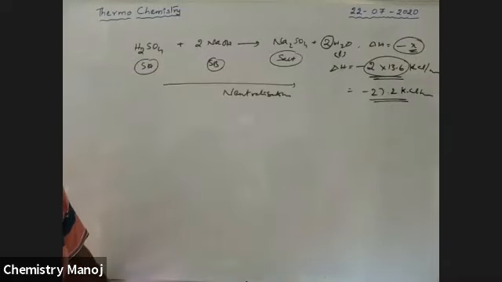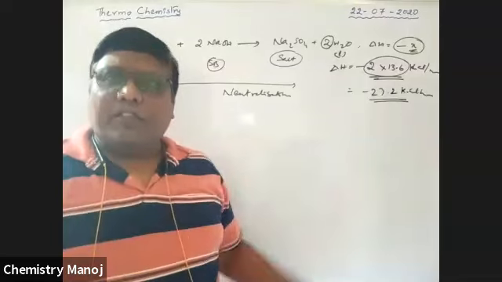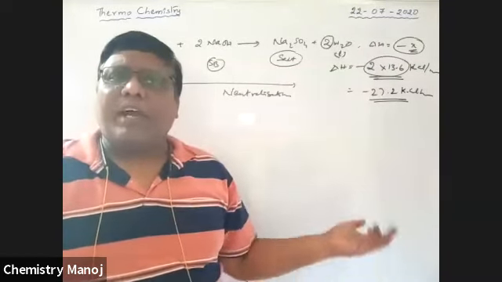27.2 kilocalorie per mole is the released energy, because it is 2 moles. If 3 moles are formed, multiply the value by 3.